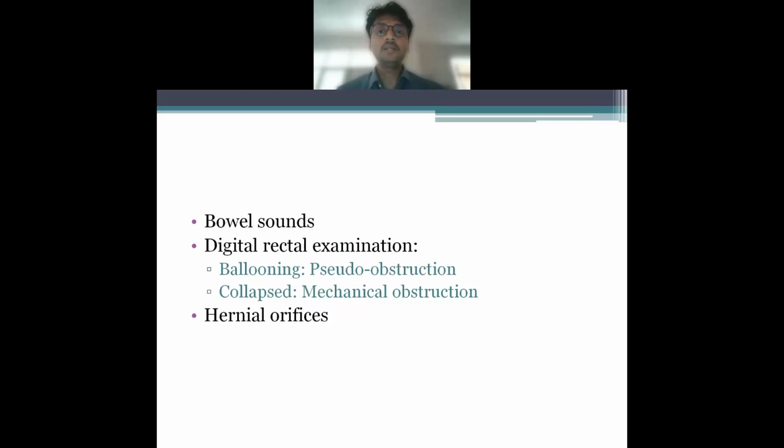Why are they important? In case of intestinal obstruction, they may be present, they may be absent, they may be exaggerated. And the absence of bowel sounds suggests that the patient might have landed up into peritonitis, while the presence of bowel sounds often suggests that the patient may not have had perforation, but he may have an obstruction. However, in delayed cases, there may be absence of bowel sounds without perforation as well when the bowel gets fatigued. Second thing is digital rectal examination.